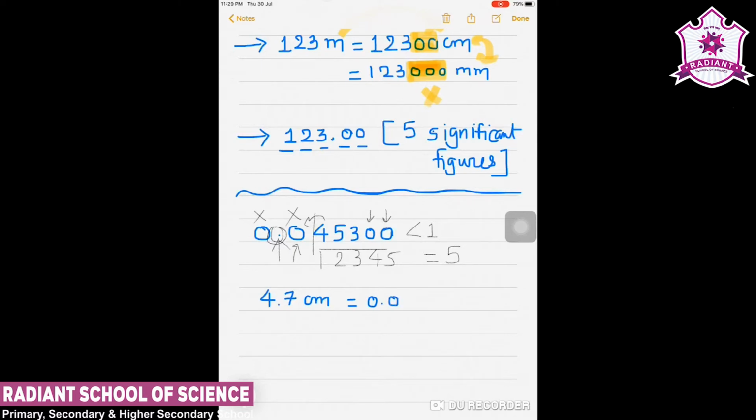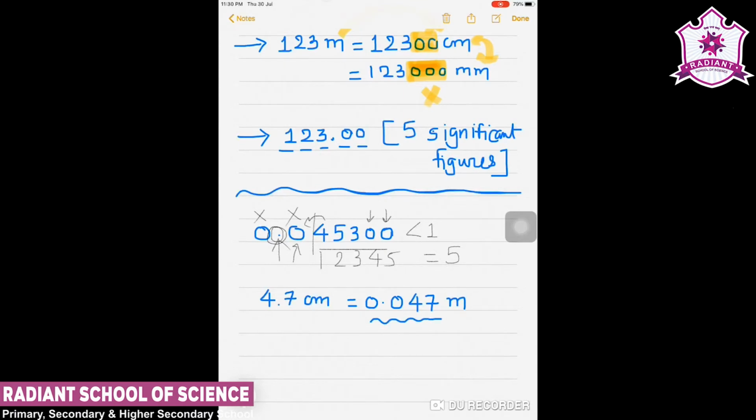Another example that I can take, let's say 4.7 centimeter, that is equal to 0.047 meter. Sorry, again I have made a mistake, one more zero would be there.